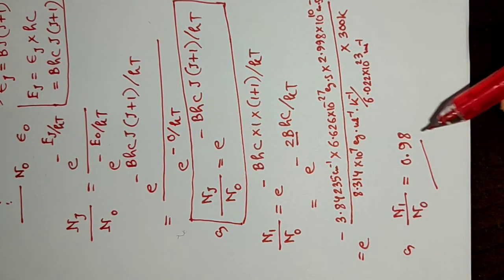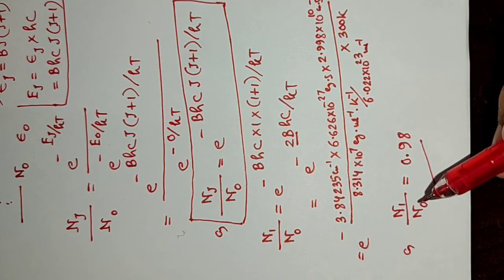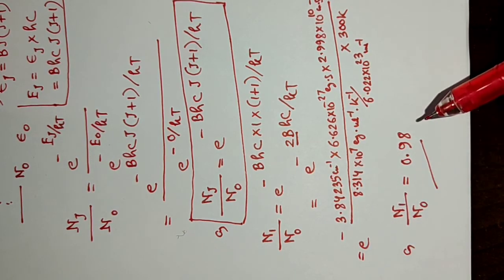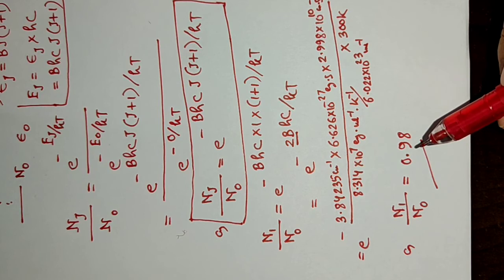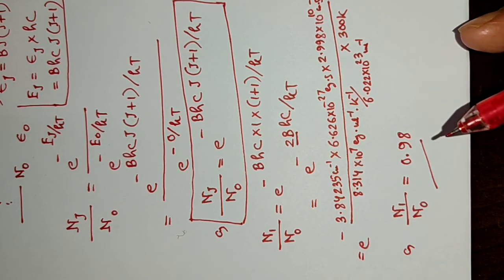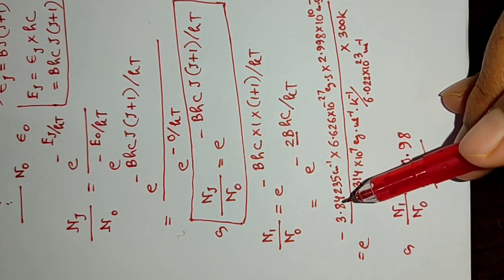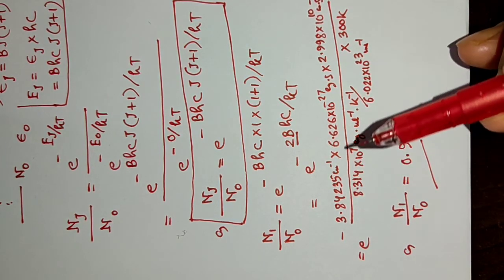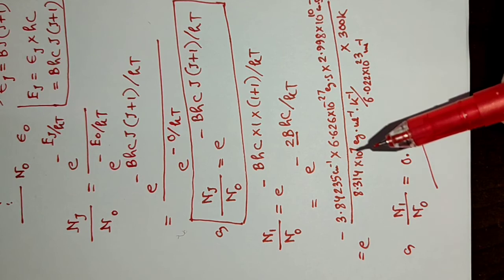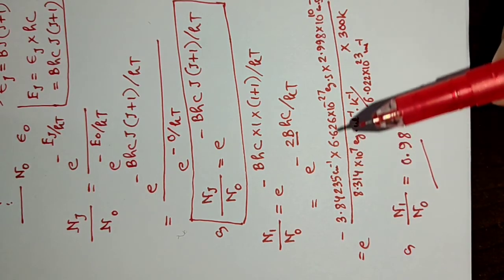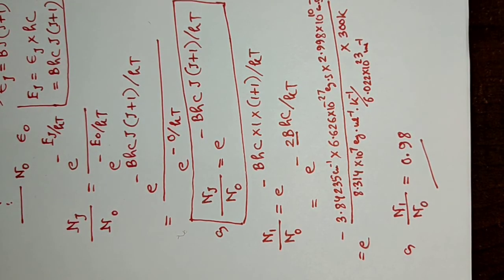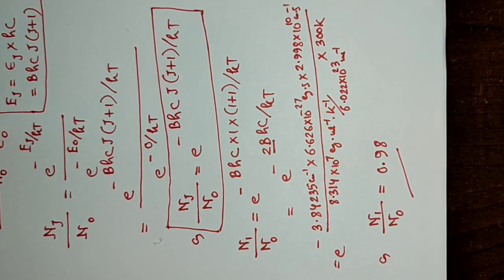And also quantitatively we are getting the same thing, that with increase in J from 0 to 1, population is decreasing. But the fall is not rapid because of the lesser value of B. Now if we take a molecule which has a higher value of B, then the drop will be larger. Then it will fall more rapidly.